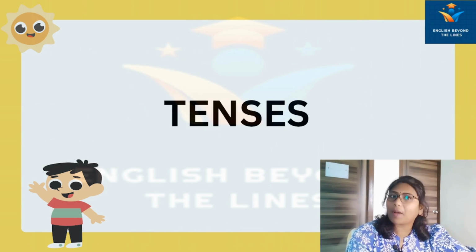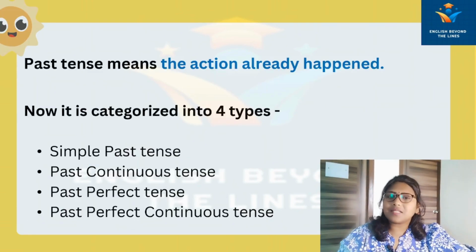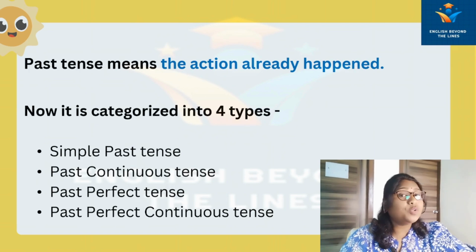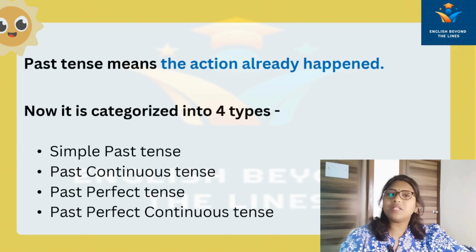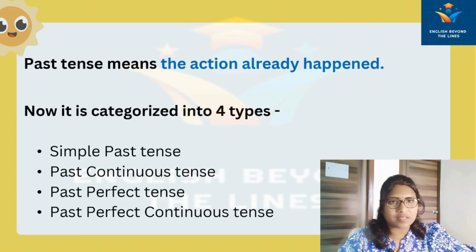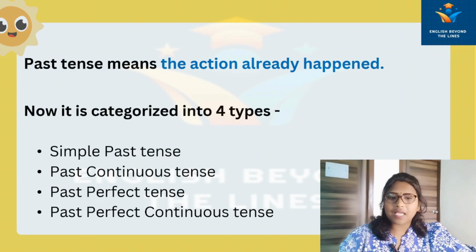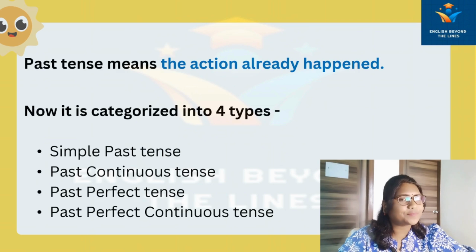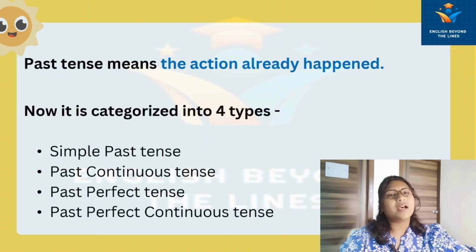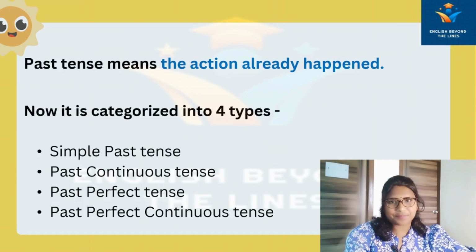The next part is past tense. Now, what does past tense mean? Past tense means the action or the work which has already happened in our life, which is completed. Again, this past tense is of four types: simple past, past continuous, past perfect, and past perfect continuous. We will start with the simple past.